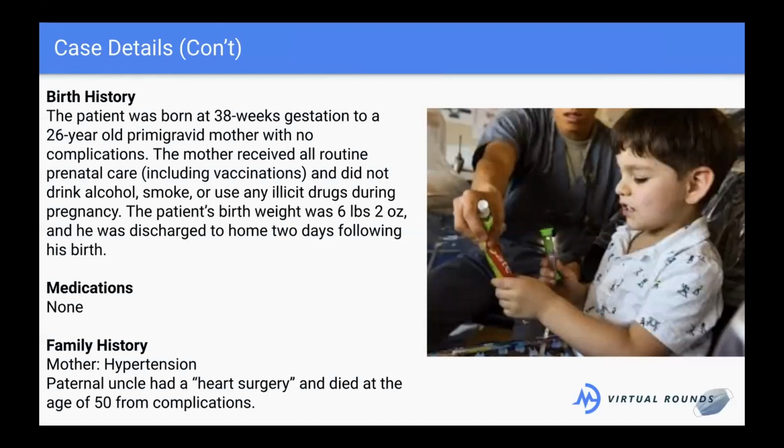So birth history, he was born at 38 weeks, which is basically full term, to a 26-year-old primigravida mother, which means it's her first child, with no complications. She received all routine prenatal care, including vaccinations, and didn't drink alcohol, smoke, or use illicit drugs during pregnancy. And his birth weight was a little low, and he went home 2 days after his birth.